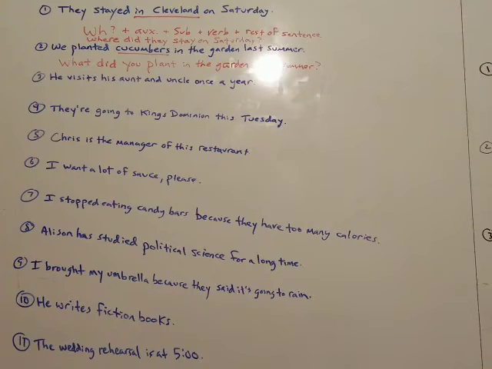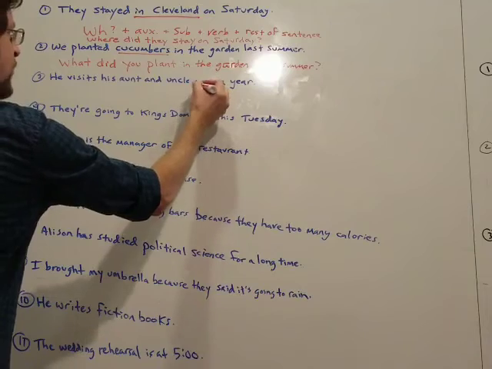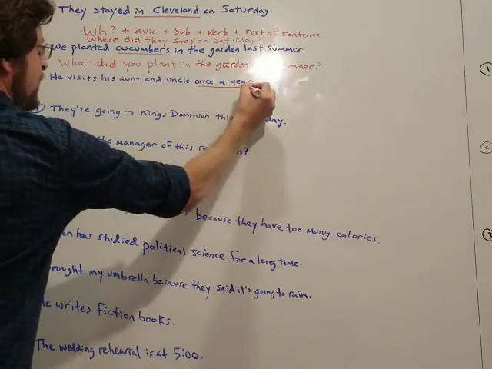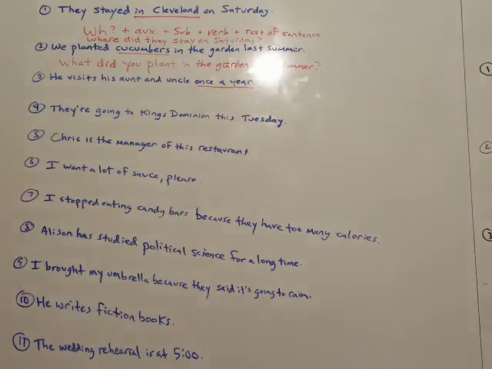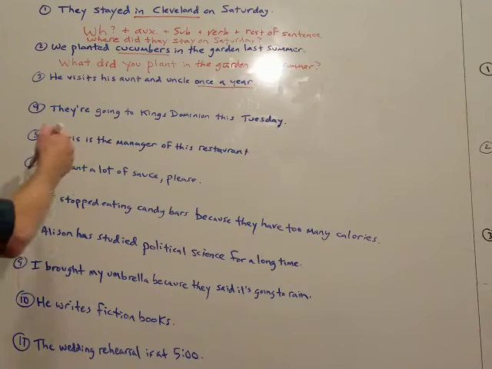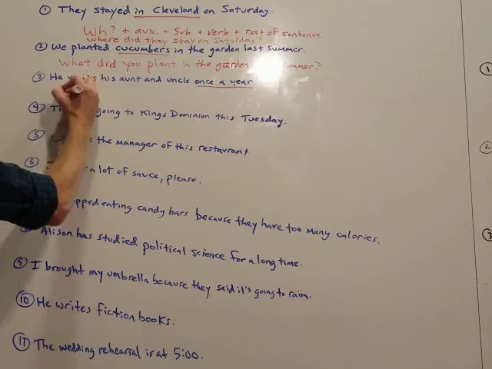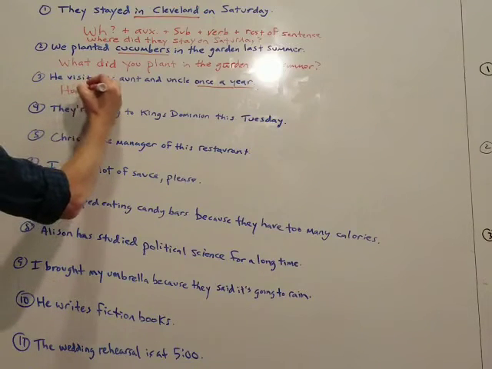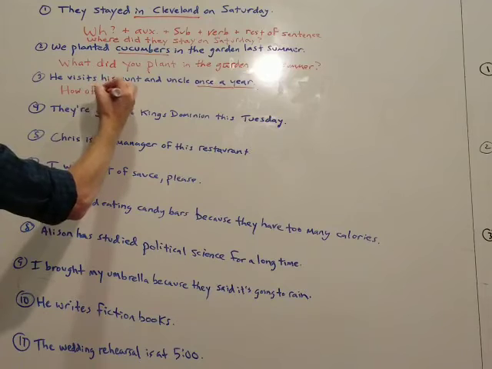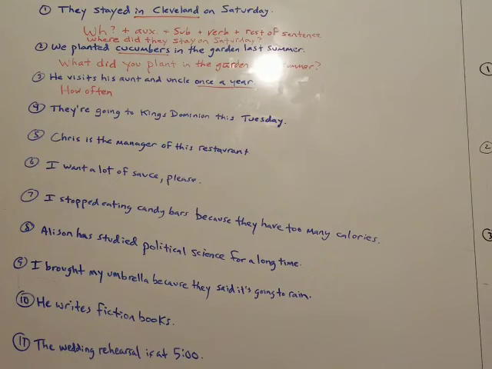All right. Next one is a little different. You have, he visits his aunt and uncle once a year. This is your answer. The part we're trying to question is once a year. Once a year is frequency. So with once a year, we use the question phrase how often. Again, we have a regular verb.